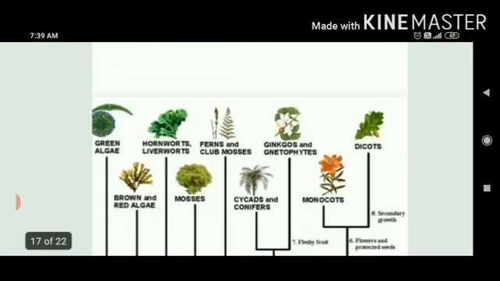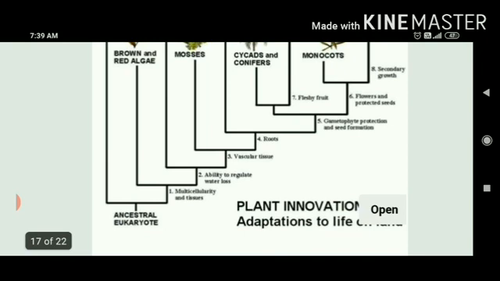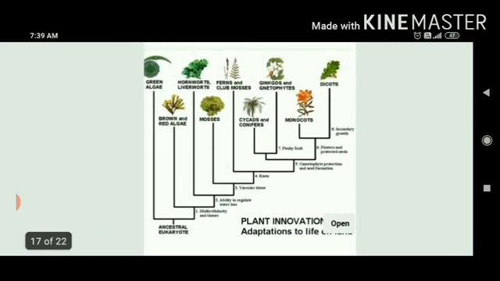This can be better explained from here. So this is a better picture from which you will understand. You can see ancestral eukaryote. All of you know the prokaryote and eukaryote differences. If we want to differentiate these, prokaryotic organisms are those which do not have a well-defined nucleus, and even their organelles are not covered by membranes. But if we talk about all other kingdoms except Monera, everybody comes under eukaryote, either plants, animals, fungi or protists.